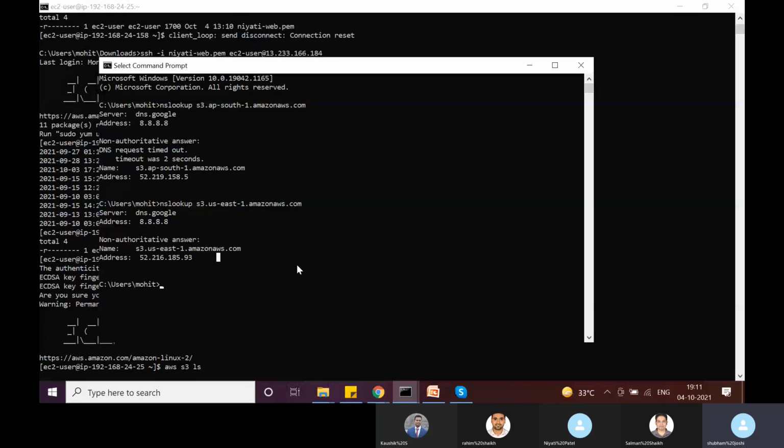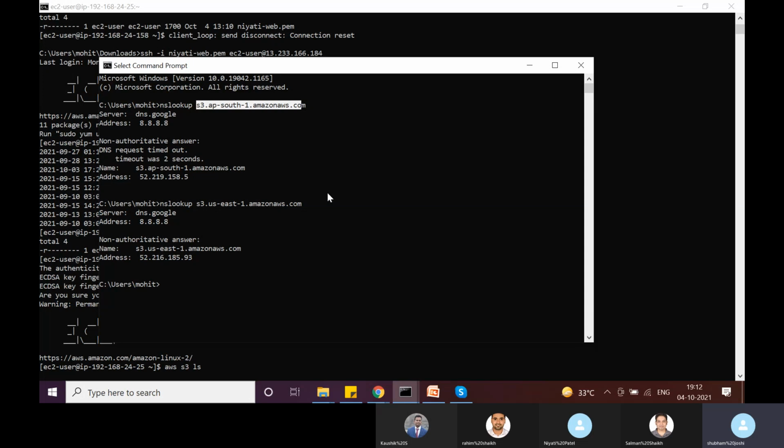Let me repeat it. Essentially, every AWS service will have an API endpoint. Just like in the case of S3, this is the API endpoint. Even the API endpoint will differ from region to region.